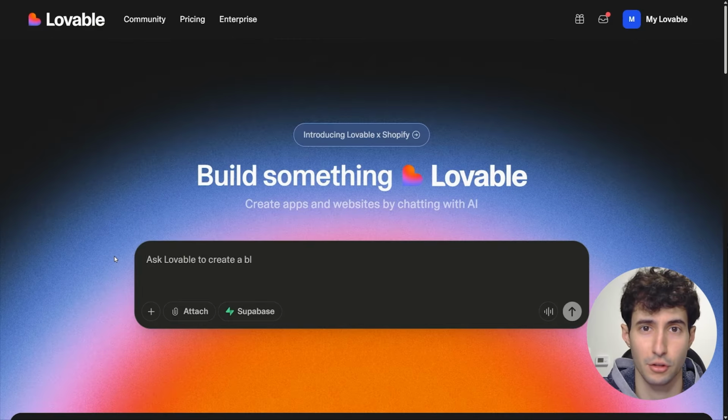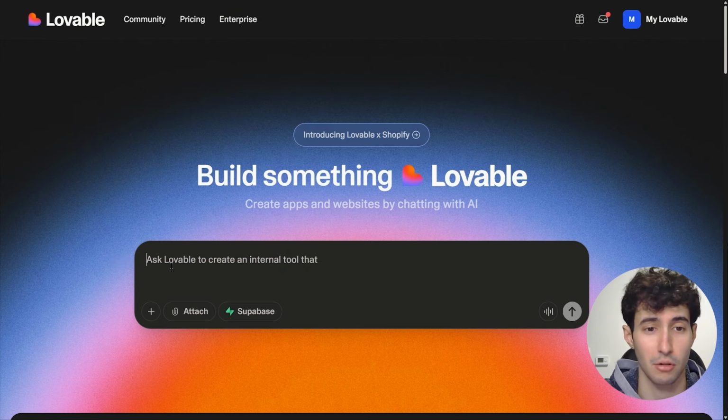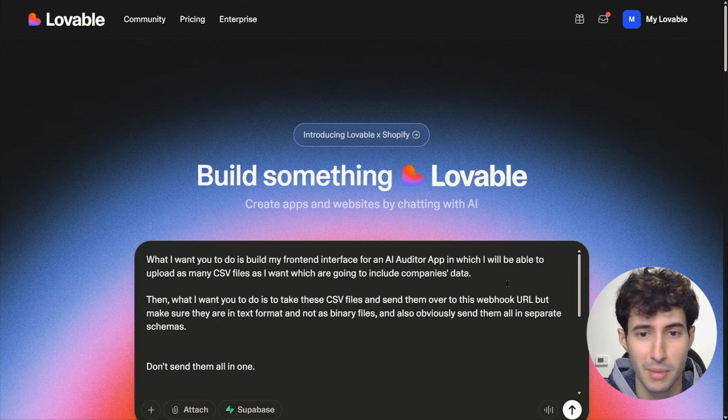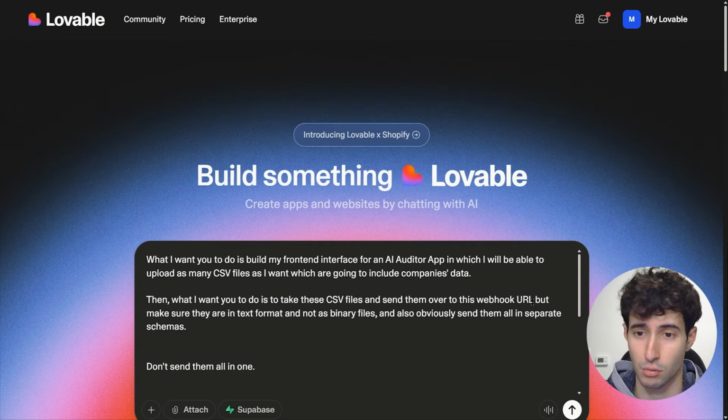Now the first thing that we have to do is to build the front-end interface of our app, which we're going to do by using Lovable. And specifically for our app, I will come over here and type, I want you to build me a front-end interface for an AI Auditor App, in which I will be able to upload as many CSV files as I want, which are going to include data about a company. Then what I want you to do is to take the CSV files and send them over to this web URL, which I'm going to give it access to in a bit. And then I say make sure they're in text format and you don't actually send them as binary files.